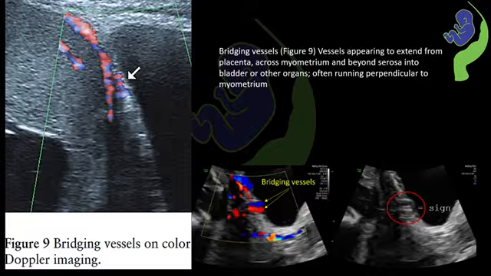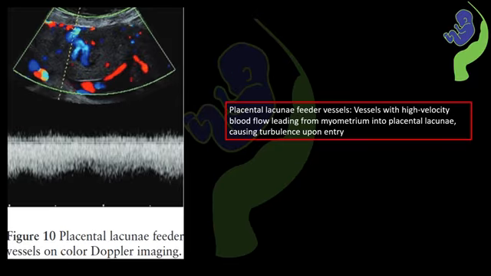The next ultrasound marker is placental lacunae feeding vessels. The placental lacunae feeder vessels are nothing but the vessels with high velocity blood flow from the myometrium into the placental lacunae, causing turbulence upon entry.